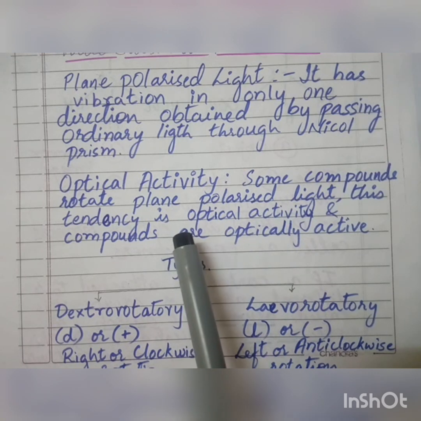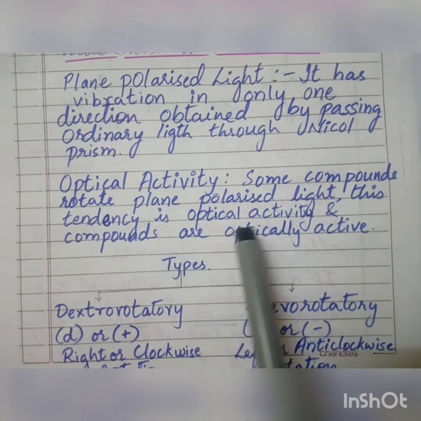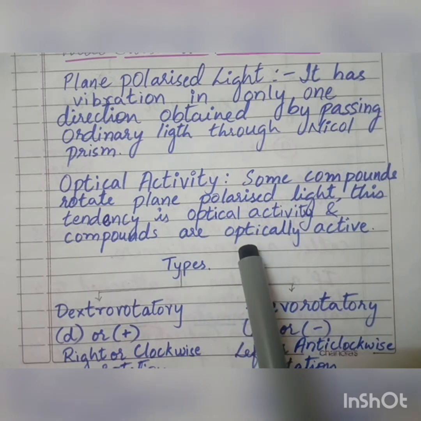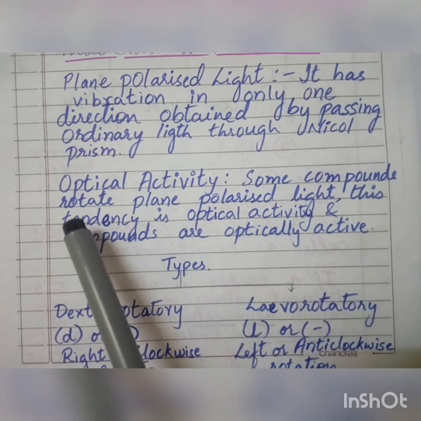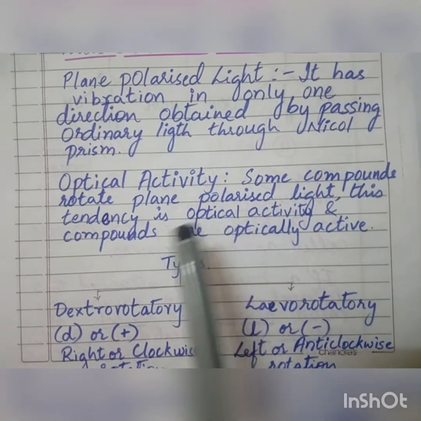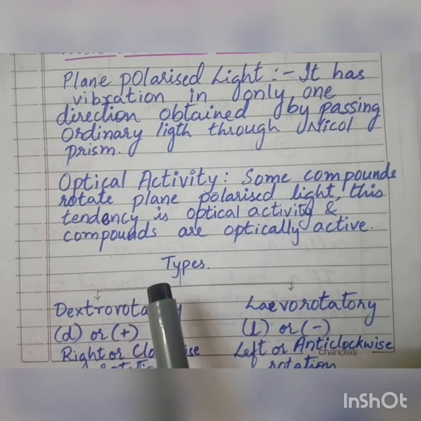Light. So this activity is called optical activity and the compounds are called optically active. Not all compounds are optically active. Only those which are optically active are going to rotate the plane polarized light. So this activity is called the optical activity.